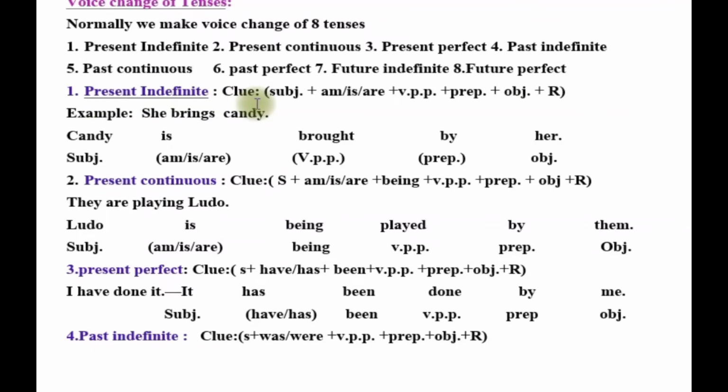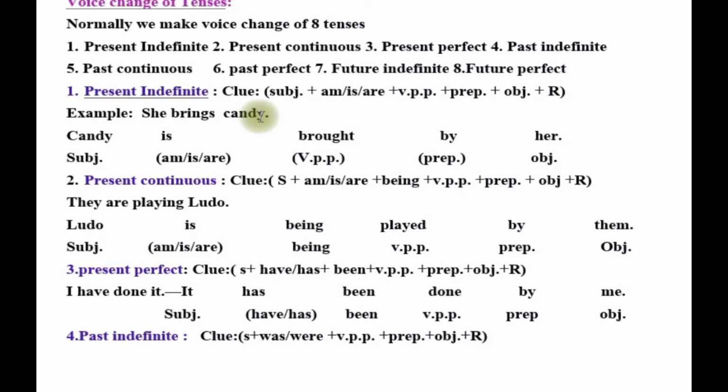So number 1, present indefinite. The clue: subject, am is are, past participle form of verb, preposition, object, and remaining. Here see the example: she brings candy. Here brings is the verb, she is subject, and candy is the object.